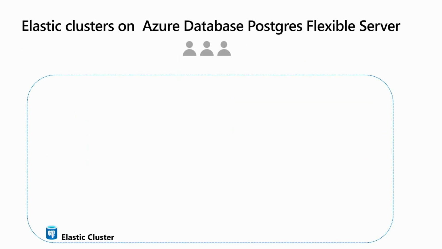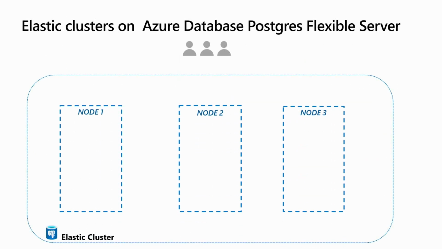So how does this look? Like I said, the nodes are uniform in the cluster in terms of size. You can start with a node, add nodes as needed. Each node actually has metadata tables that keep track of how one database is distributed across this cluster, so it keeps track of what pieces of a table are distributed across these nodes.